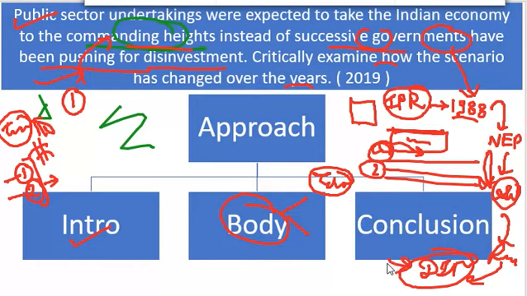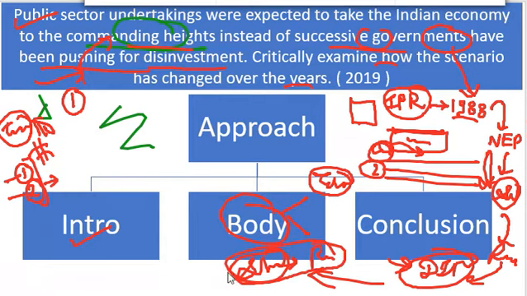Department of Investment and Public Asset Management, which is a separate department in the Ministry of Finance, from the disinvestment perspective. And then you can move further towards the idea of strategic disinvestment policy that was announced recently under Atmanirbhar Bharat. So in this way you can talk about things like the industrial policy resolution 1948-56, followed by Arjun Sengupta, then 1991 you have the new economic policy, then you have the Subramanian Swamy committee, then you will find the Rangarajan panel, then you find DIPAM,